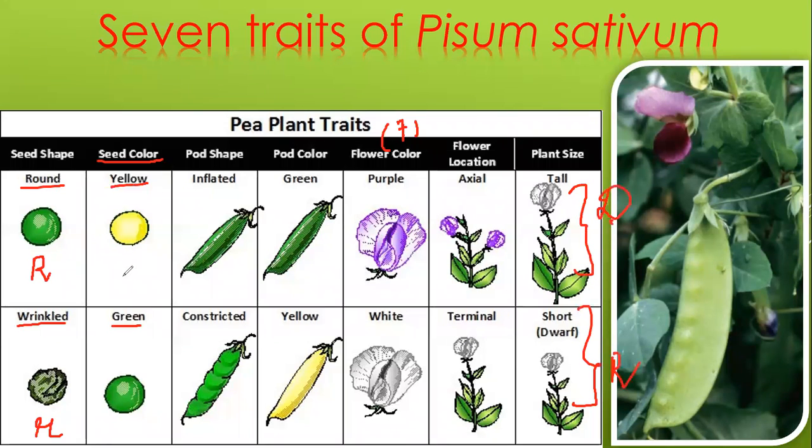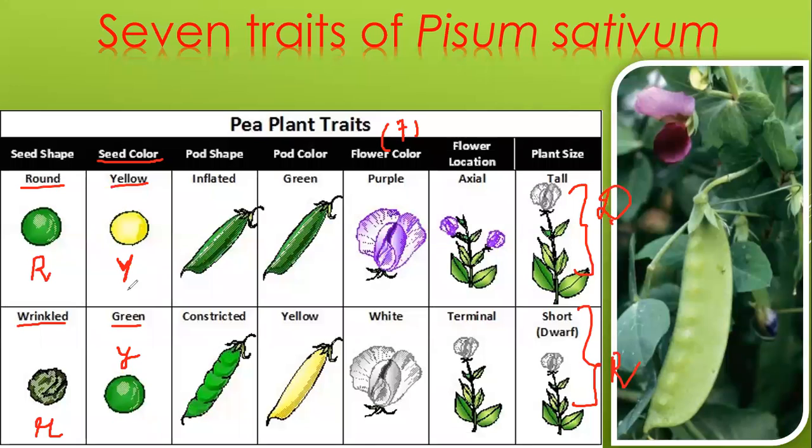Okay, if yellow is the dominant, it is denoted by the letter capital Y. So what would be the symbol for green, the recessive? I told you, if we denote a particular trait with a capital letter, then the opposite would be a small letter. Is it clear?